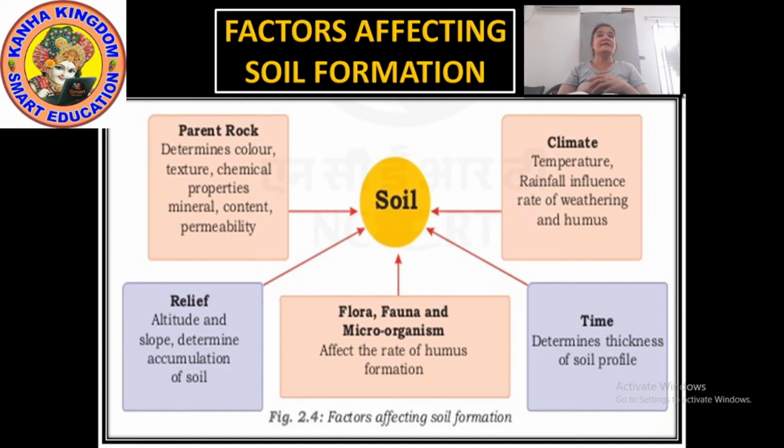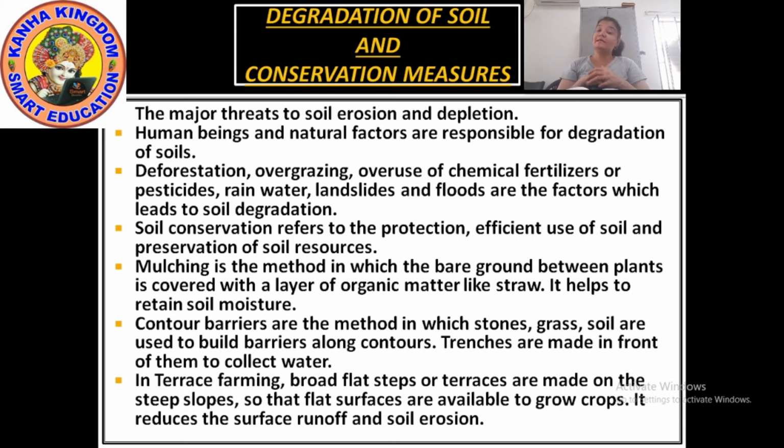So next we will see the degradation of soil and conservation methods. How can we conserve this? Now what is degradation of soil? Or you can say what is soil degradation? Soil degradation is the physical, chemical and biological decline of soil quality. It can be the loss of organic matter, decline in soil fertility and structural condition, erosion, adverse changes in salinity, acidity and alkalinity.